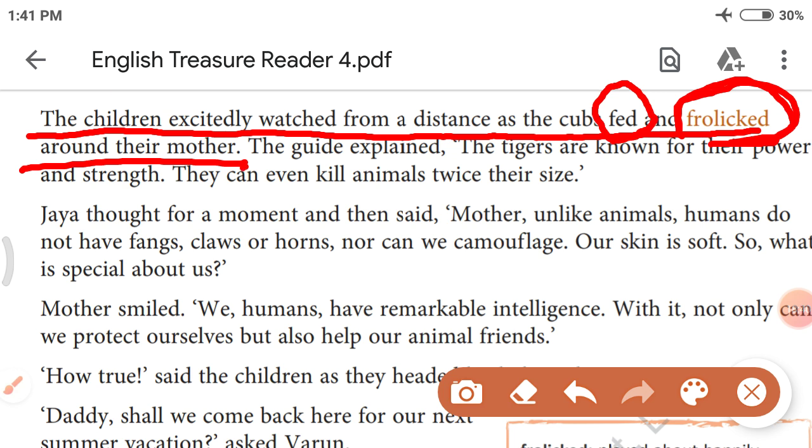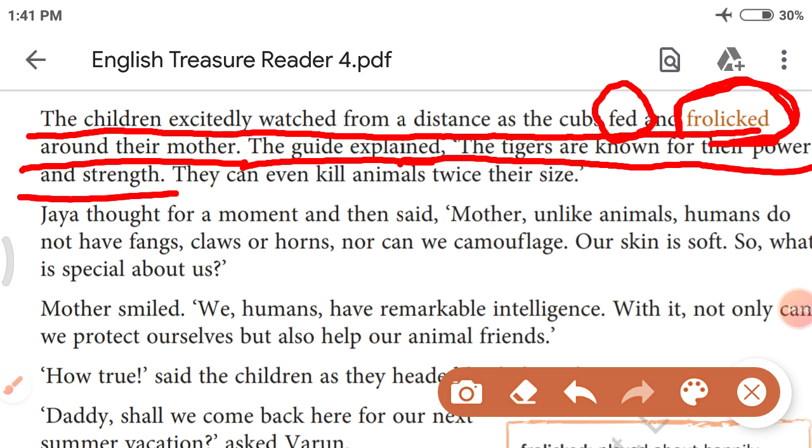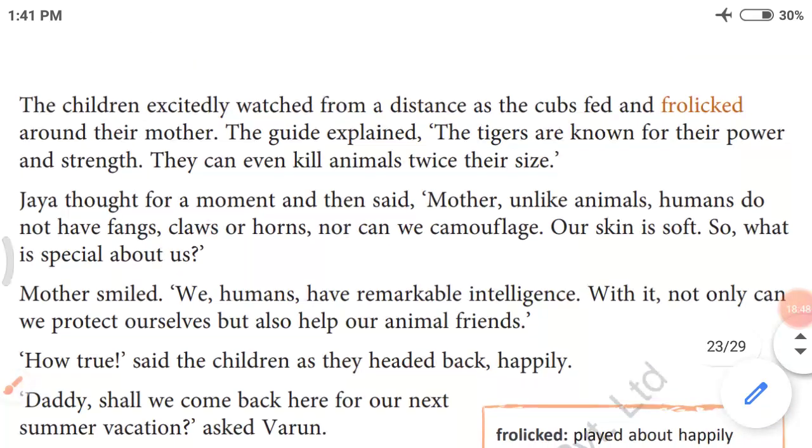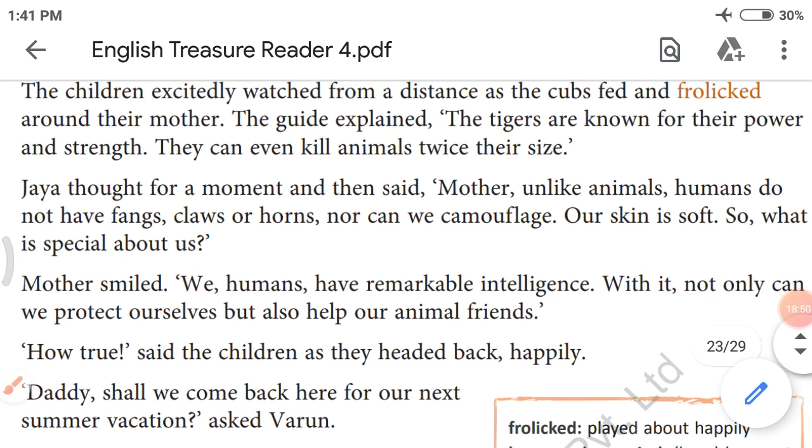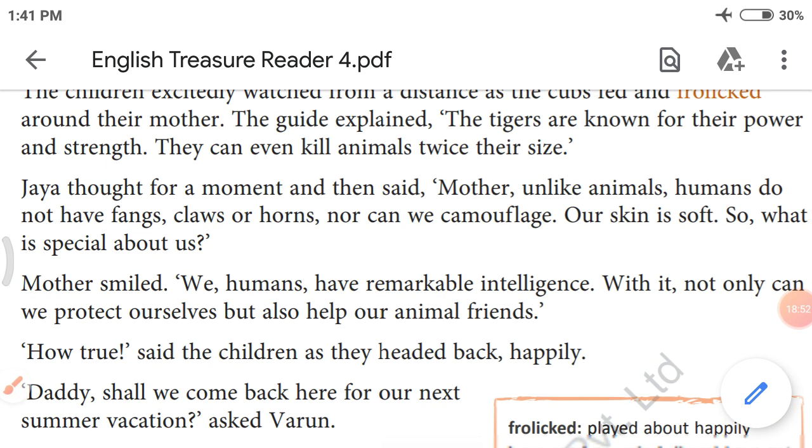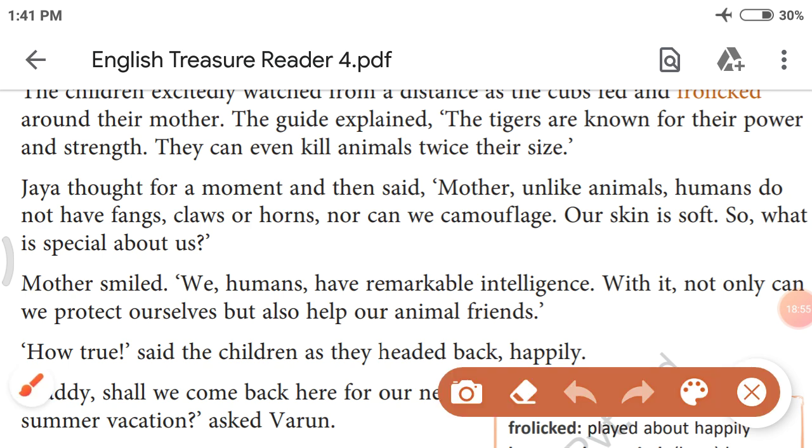The guide explained, the tigers are known for their power and strength. What is the ability of a tiger? What are they famous for? Let's see. The tigers are known for their power and strength.